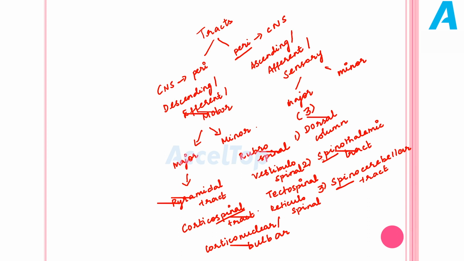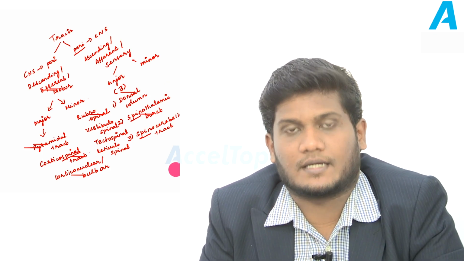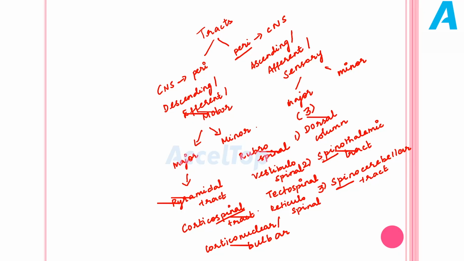So we are going to give more importance to the major ascending tracts and major descending tracts, which are nothing but dorsal column, spinothalamic tract, spinocerebellar tract and pyramidal tract. The pyramidal tract has two components, corticospinal tract and corticonuclear tract. We are going to deal with each tract separately. We will start with the most important major ascending tract, which is our dorsal column.